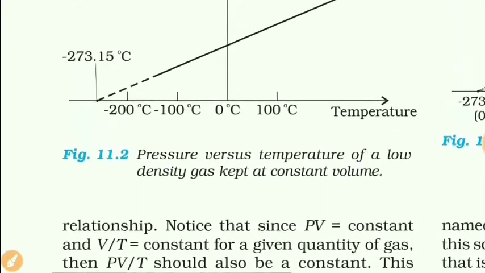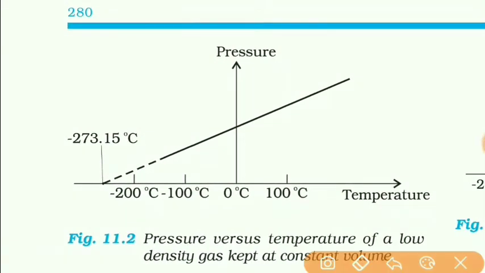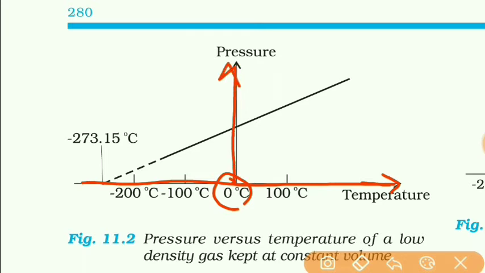Now it was found that for an ideal gas, if the temperature is decreased, you can see here this line represents the temperature, and on this line this is 0 degrees Celsius, and this is the line of pressure. So if temperature is decreased towards 0, then it was found that the pressure of a gas filled in a container will also decrease linearly. If the temperature is decreased, the pressure also decreases.